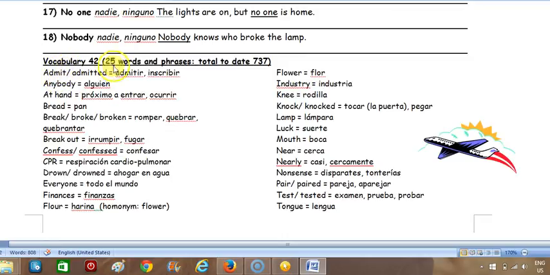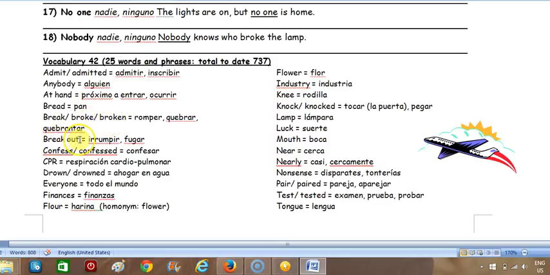Vocabulary 42. 24 words and phrases. Total to date 737. Admit, admitted. Anybody. At hand. Bread. Break, broke, broken.